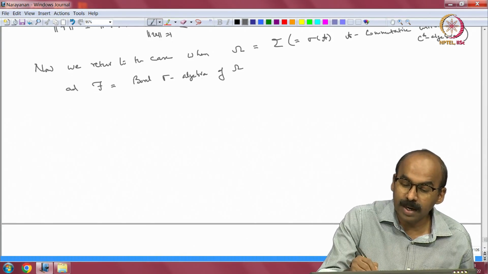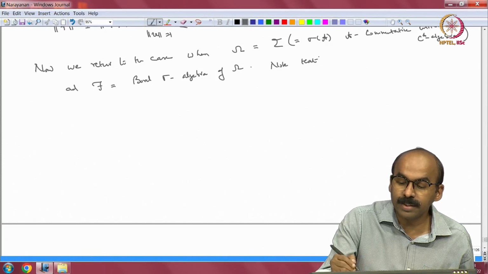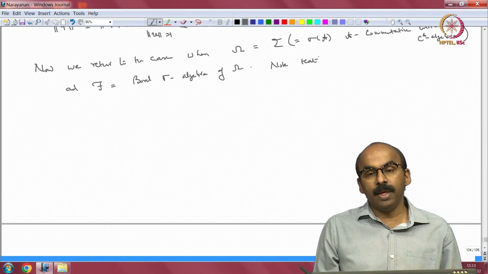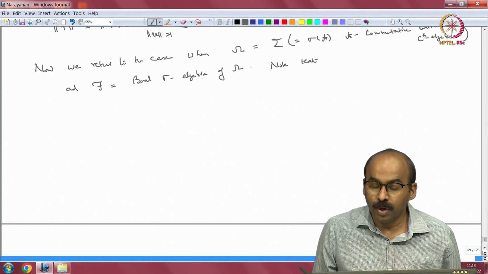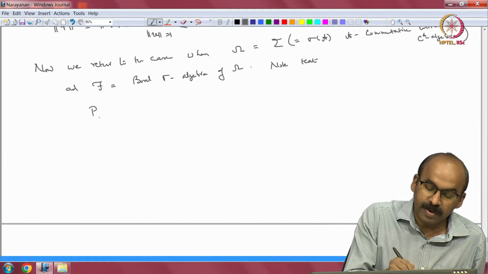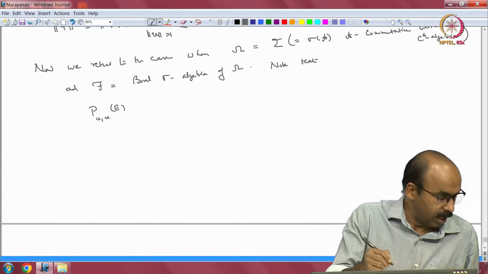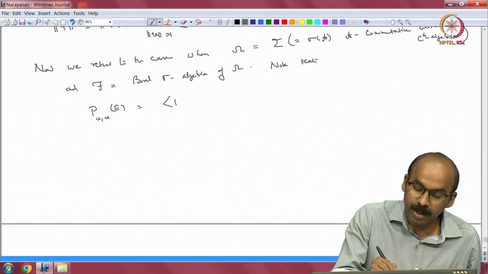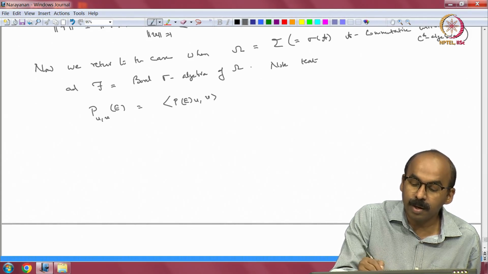Now, just to make all the notation consistent and to see that p u v is actually mu u v, note that when I look at p u v of E, this is nothing but the inner product of P of E acting on u with v.